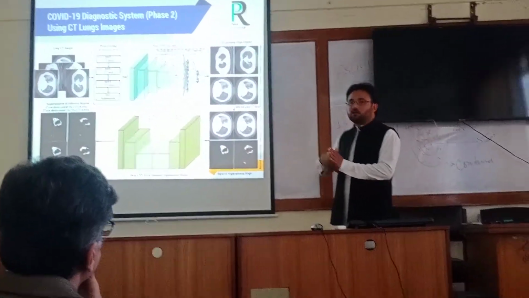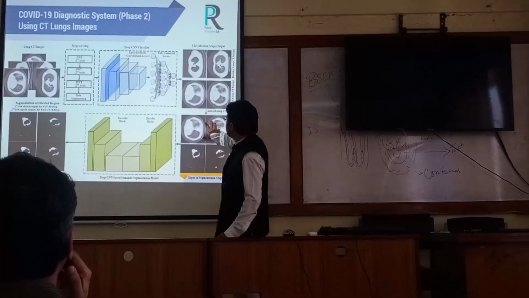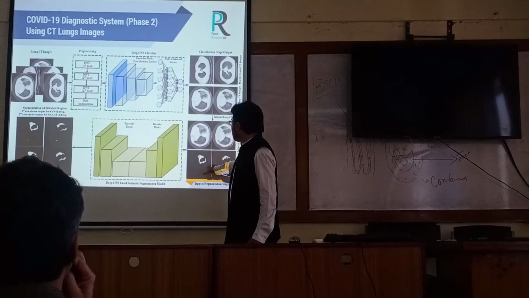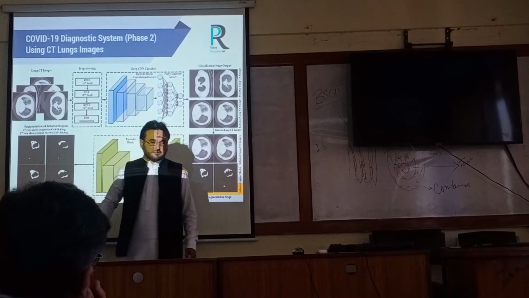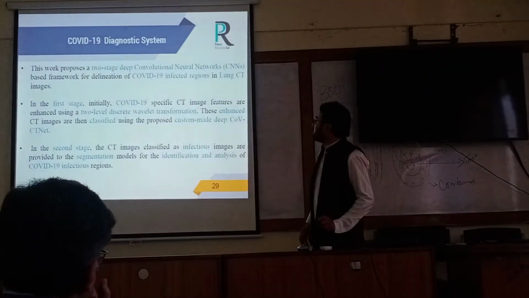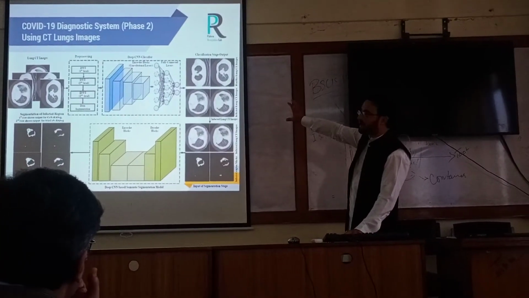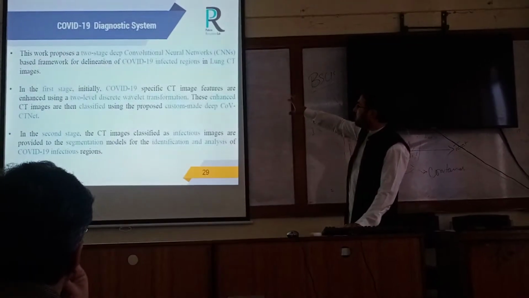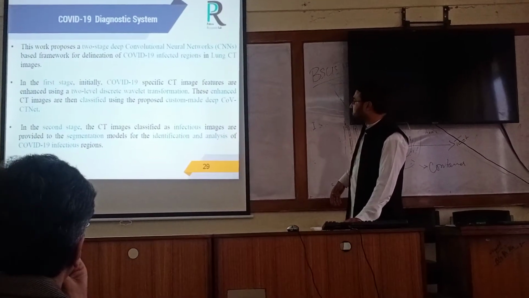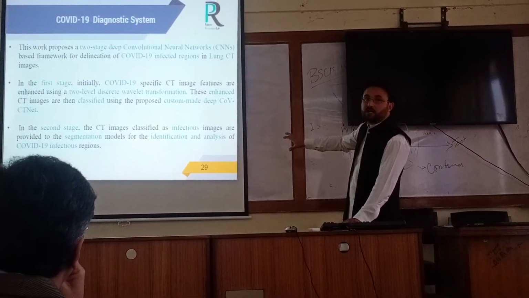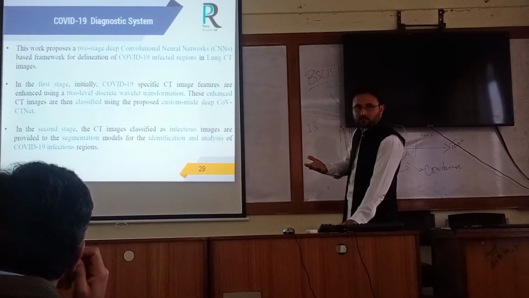We are improving the segmentation model performance and reducing computational complexity. When a region is considered infected, the corresponding level is provided to the segmentation, and these are the results of our proposed segmentation models. Here we form two kinds of strategy. The first is detection, meaning segregation of the COVID infected regions, using our own proposed models. The second is segmentation, also with proposed models. It will tell you the identification, analysis, and infectious region, in which we identify the stage, the mild stage or the medium stage, accordingly to facilitate that patient.